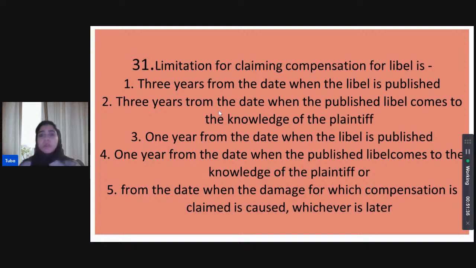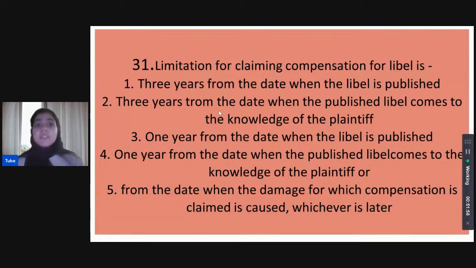Which of the following could it be? Is it 1, 2, 3, or 4? Please don't mind the letter 5 at the end. It is part of 4 only. So it's either 1 year from the date when the published libel comes to the knowledge of the plaintiff, or 1 year from the date when the damage for the compensation claimed is caused, whichever is later of the two.